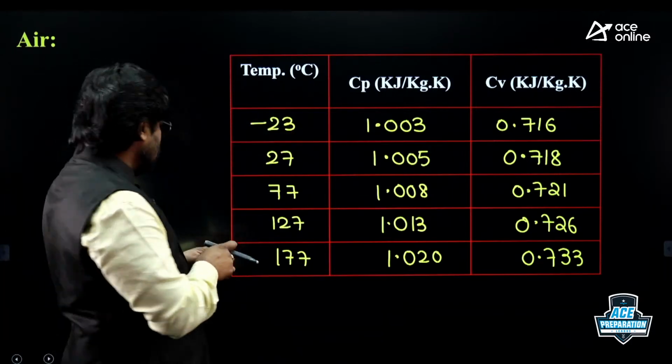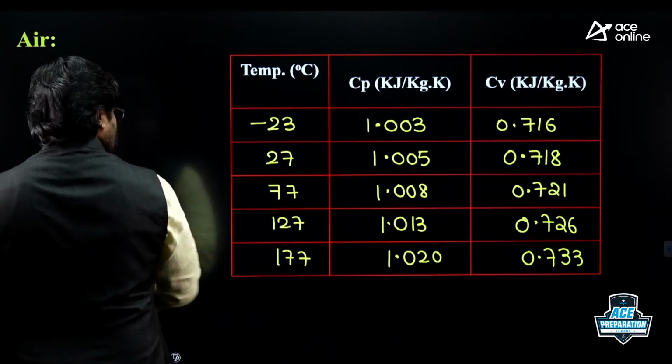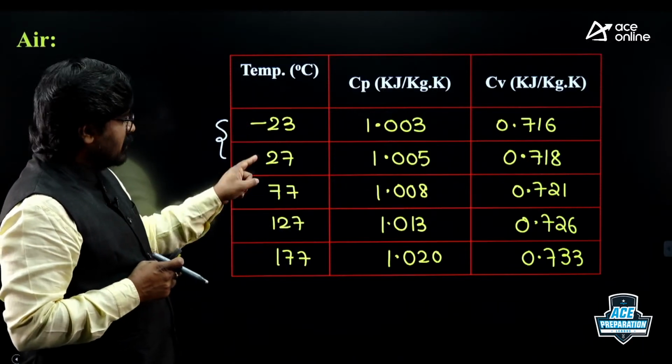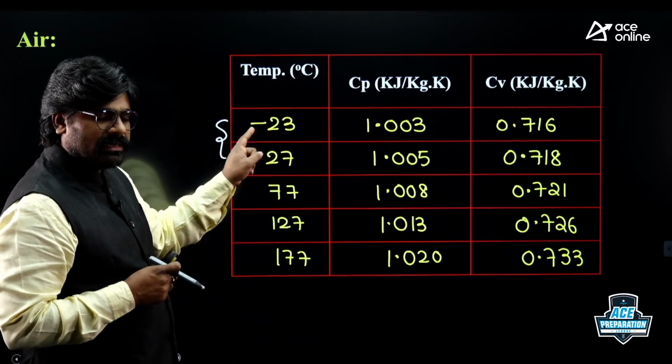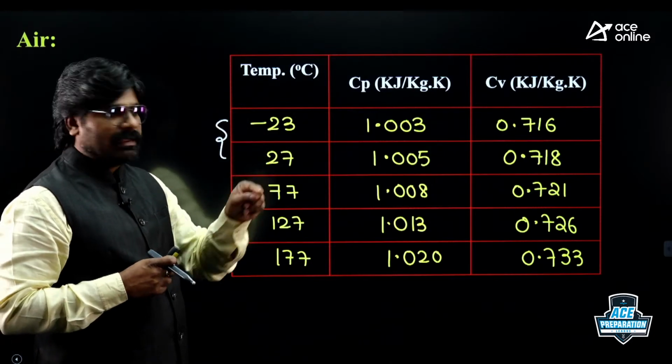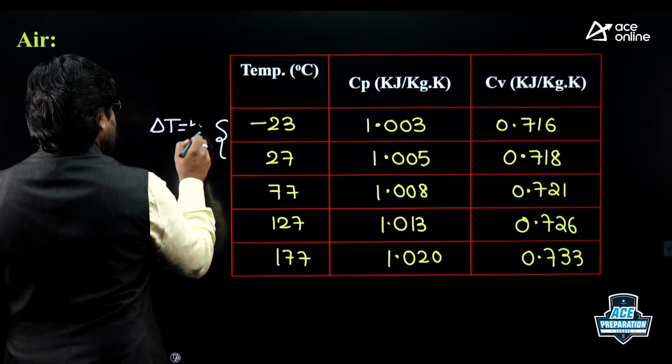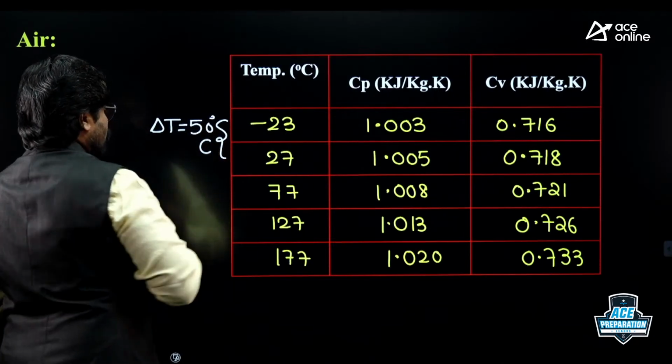If you observe these values, if you check the temperature difference, 27 minus minus 23, the temperature difference delta T is 50 degrees centigrade.